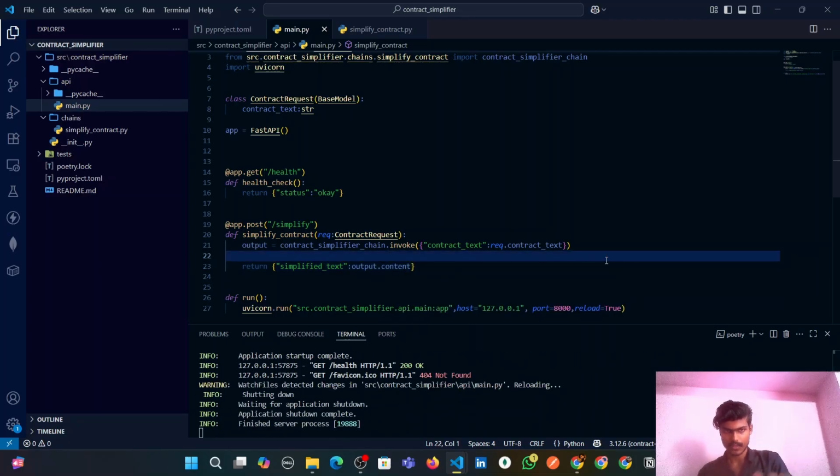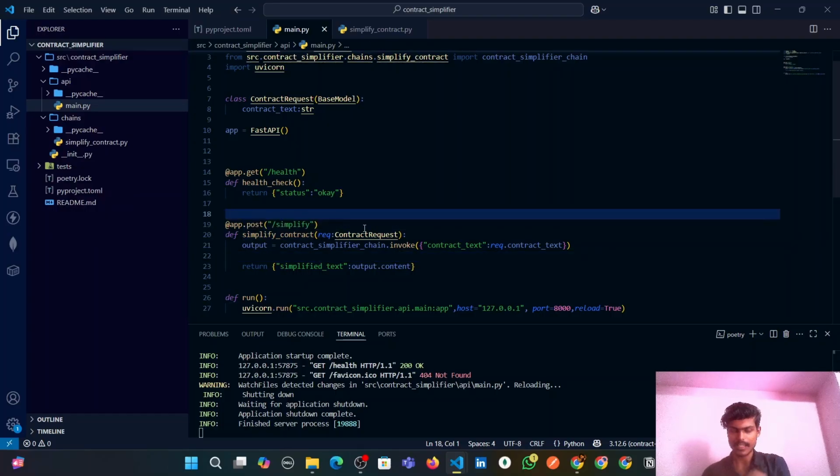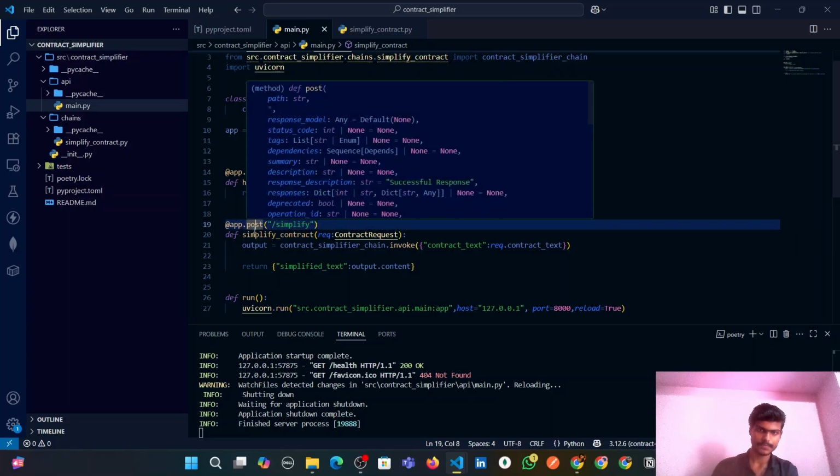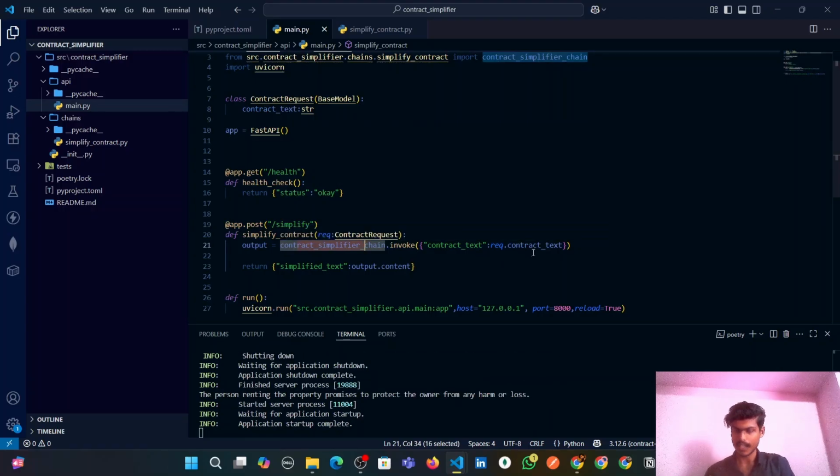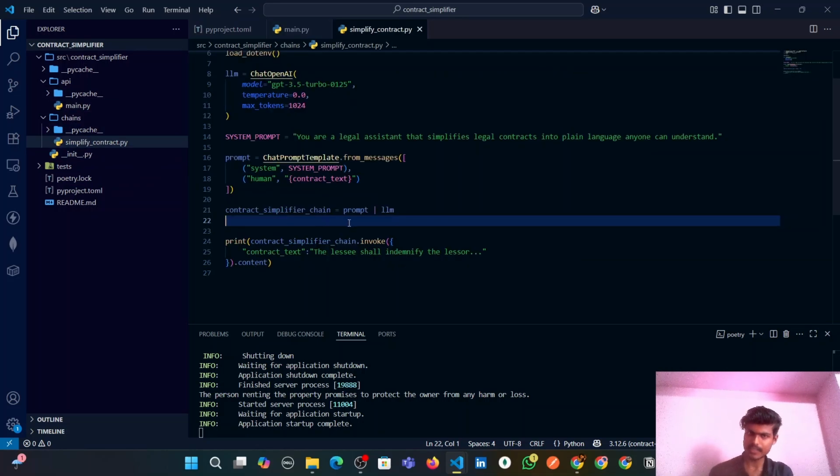So what's actually happening here is, whenever the user sends their complex legal contract into this simplify route through an HTTP post request, this contract simplifier chain will receive that contract text and it will be invoked, and under the hood the contract text which we have passed will be given to this prompt as input first.